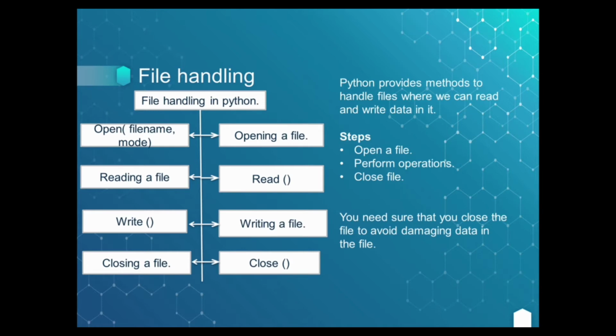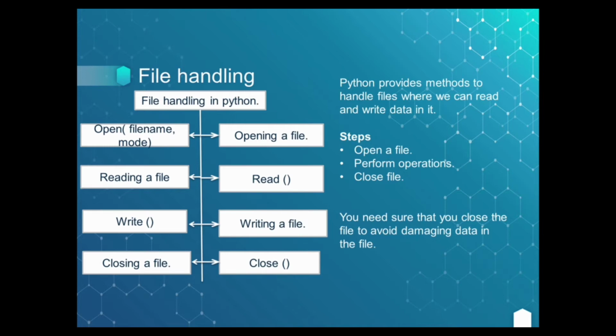And for reading, read and open parenthesis and close it. And if you want to write anything, you have to write in single quotations with the write command, after that the closing command.